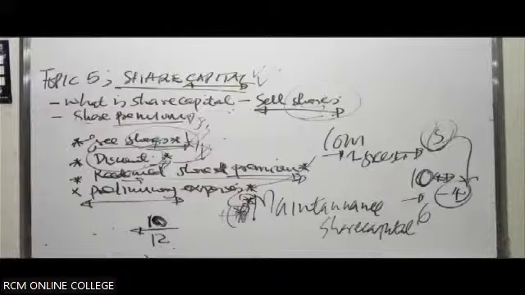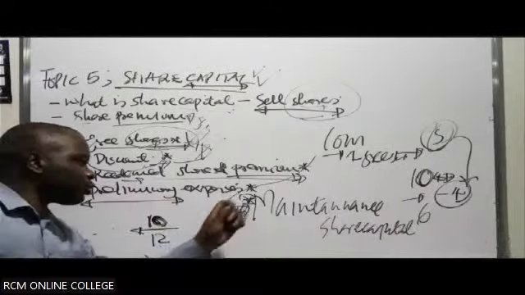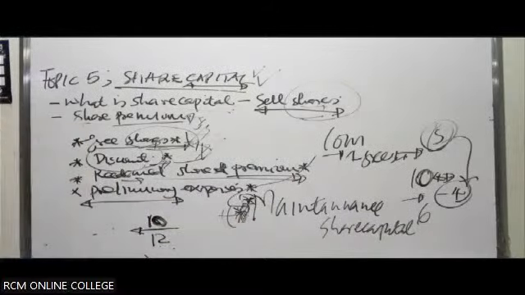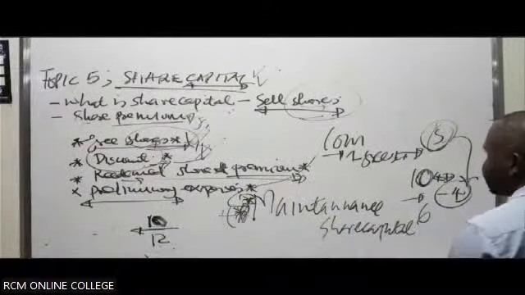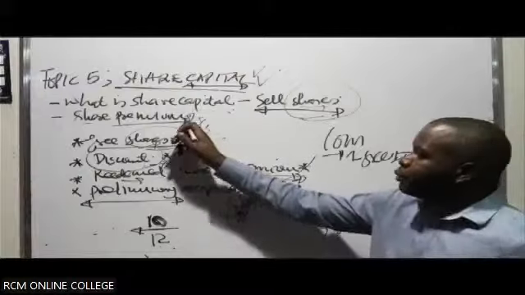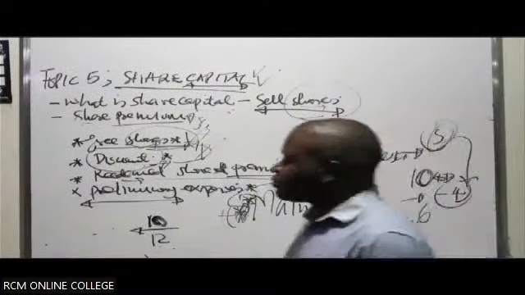Then, if you have to incur some preliminary expenses on the formation of the company, maybe initially when you form the company you can do an IPO. Then you sell some shares at a premium. So that premium can help you to pay off the preliminary expenses.